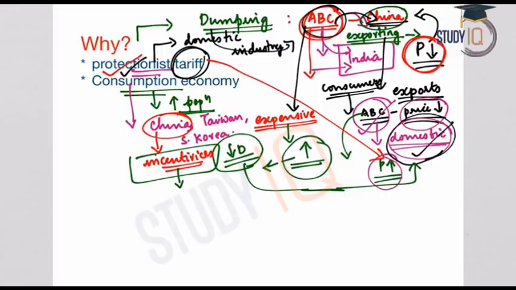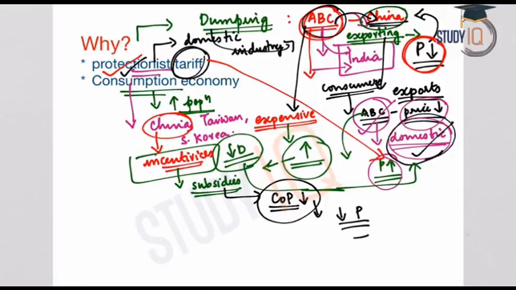These incentives are provided in the form of subsidies. So when the government provides subsidies to producers or manufacturers, what happens? The cost of production comes down. So with a lesser cost of production, these companies or industries are able to sell their commodities at a lower price. And this lower price means the exports will increase.